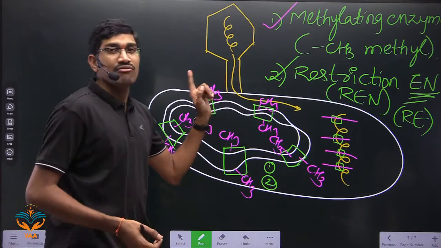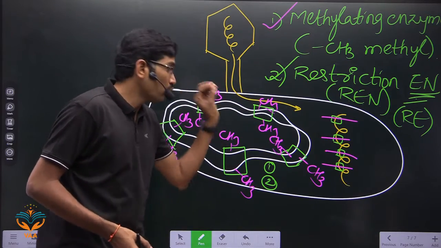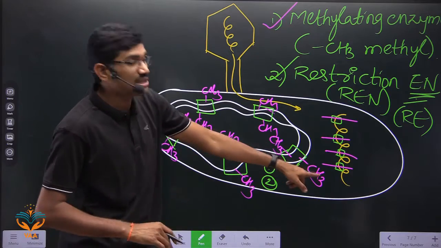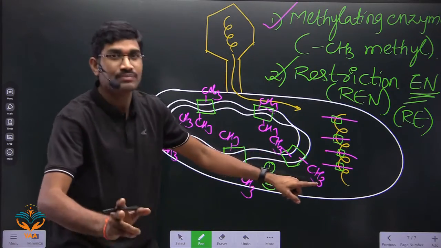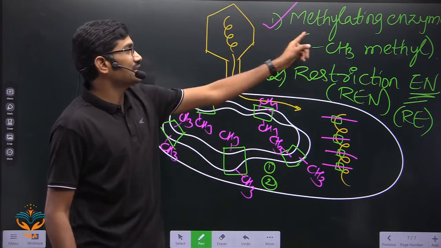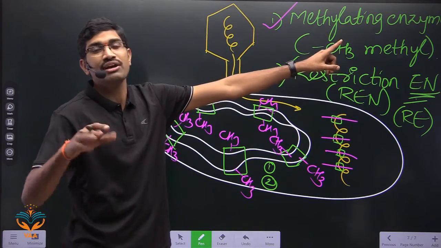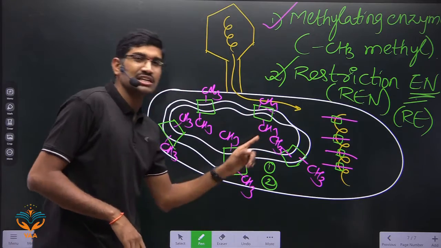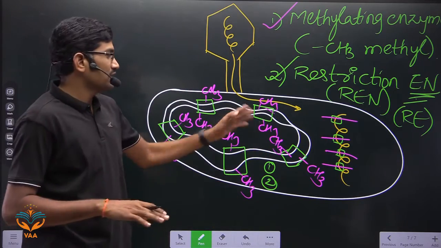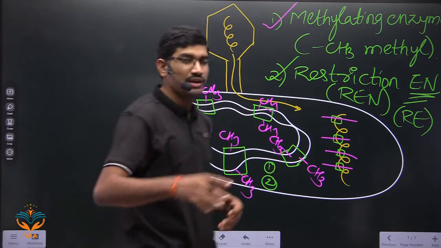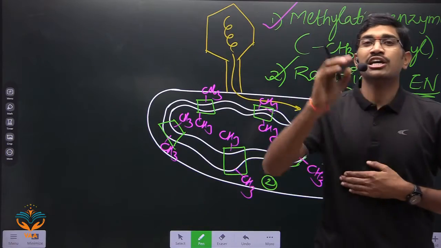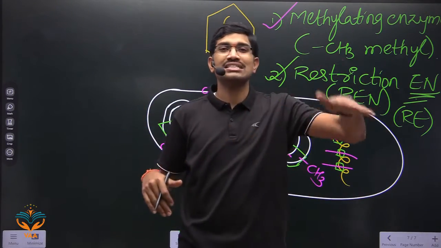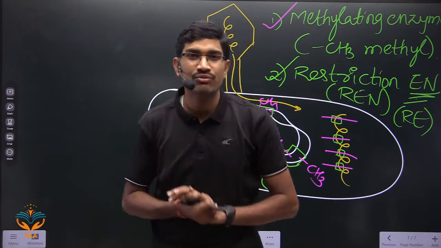But here, even the host genome has recognition sites for the same restriction endonuclease, but since they are methylated by the methylating or modifying enzyme, the restriction endonuclease cannot recognize this sequence, so it will not break the host DNA. In this way, the host bacterium, on one side, is protecting its own genome, and on the other side, it is breaking the viral DNA into fragments.